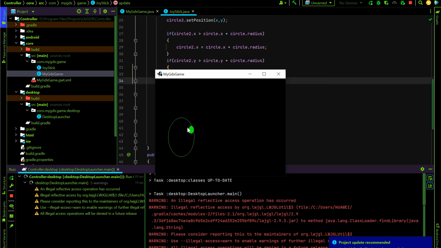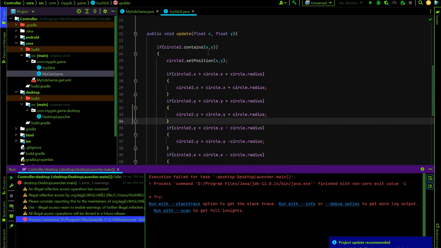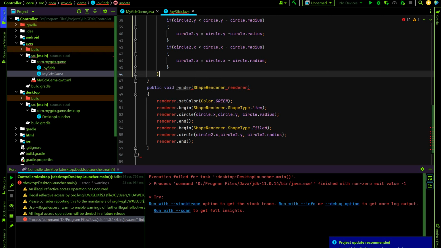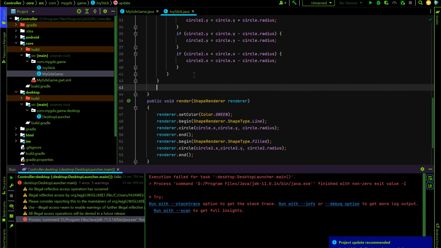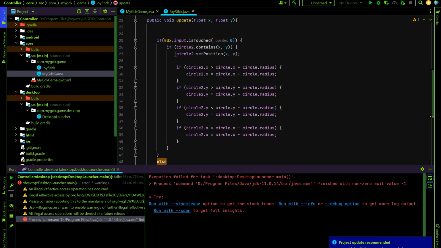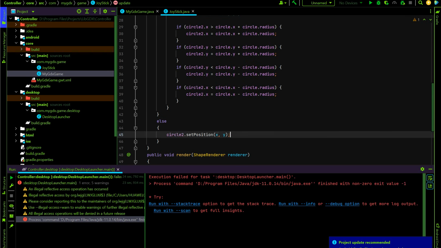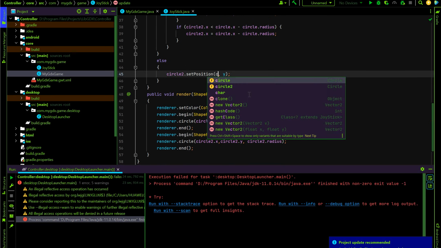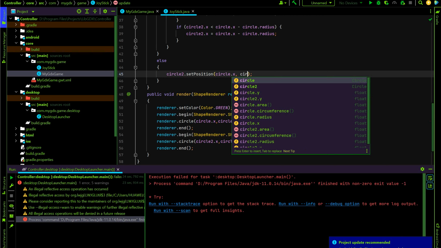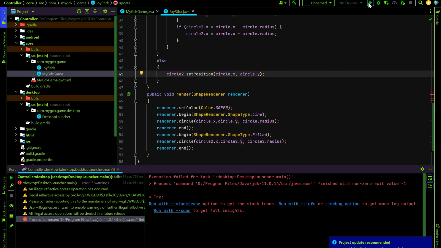If I drag, this is not going to the main point, so we can fix it by this. If Gdx.input.isTouched, if this is not, then we will make the position at the center as circle set position circle X and circle Y. Let's see.